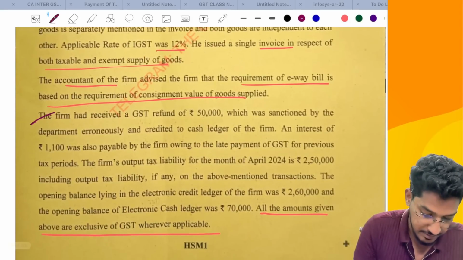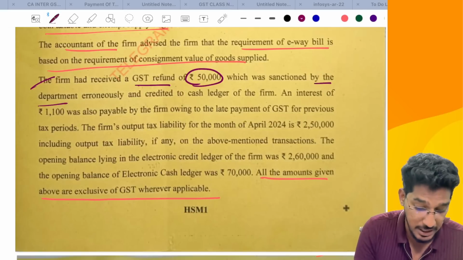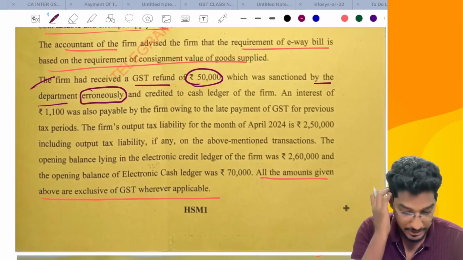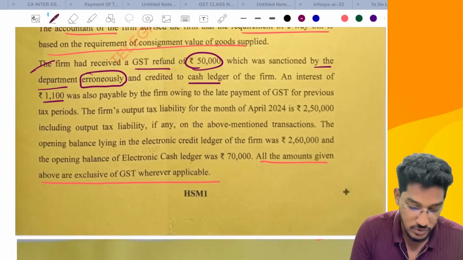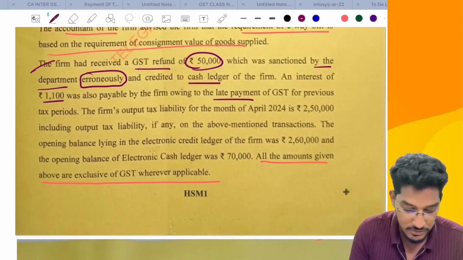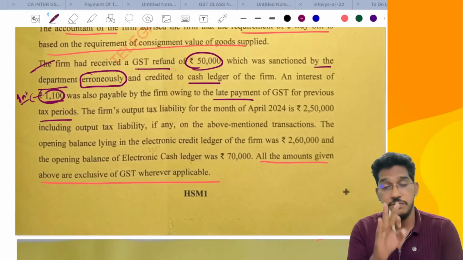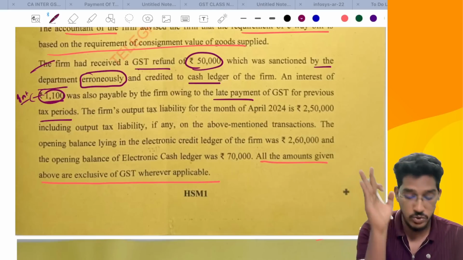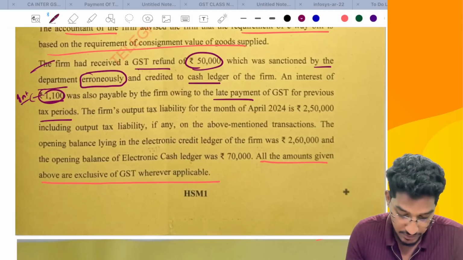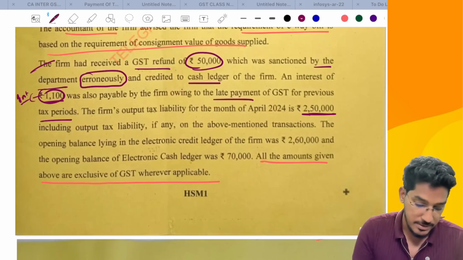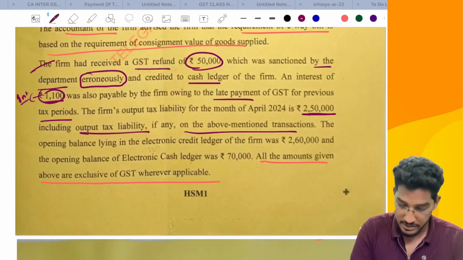Now coming to the third paragraph, the firm has received a GST refund of 50,000, which was sanctioned by the department erroneously, wrongly they have given it, and it was credited to the cash ledger of the firm. And interest of 1,100 was also payable by the firm owing to the late payment of GST for previous tax periods. They are required to pay interest, and as we all know, interest can't be paid out of electronic credit ledger. Interest has to be paid only through electronic cash ledger. The firm's output tax liability for the month of April 2024 is 2,50,000 rupees, including output tax liability, if any, on the above mentioned services.